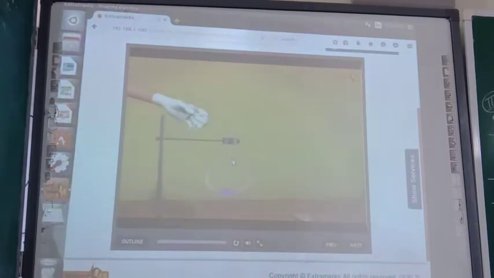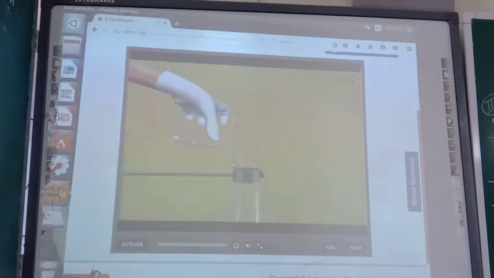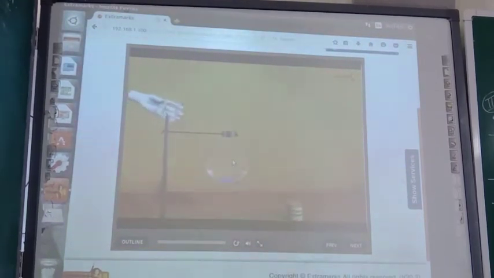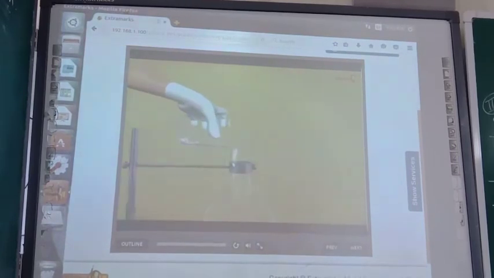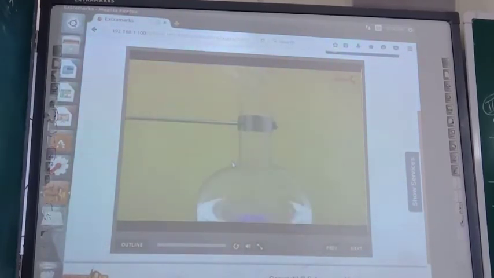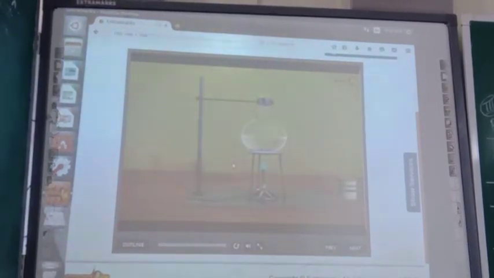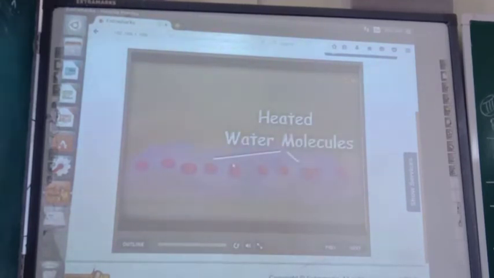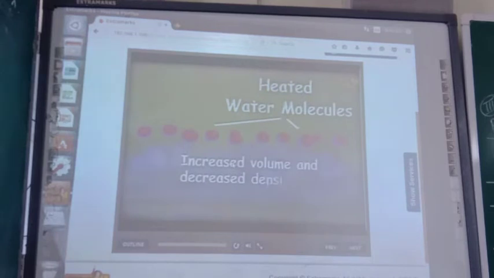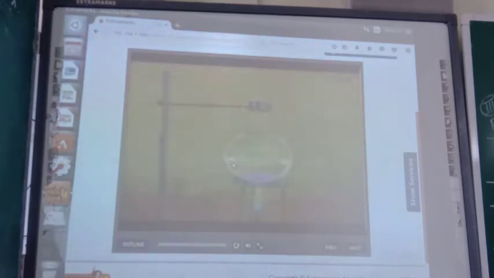Now, gently pour some water into the flask without disturbing the crystals much. Place a burner below the flask and start to heat it slowly. When the water at the bottom of the flask gets heated, it expands. Due to this expansion, its density decreases and it rises up. This can be observed by focusing on the path of the violet color of the potassium permanganate crystals.